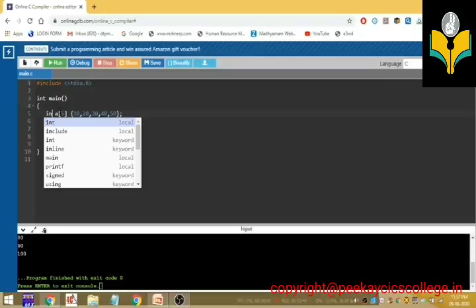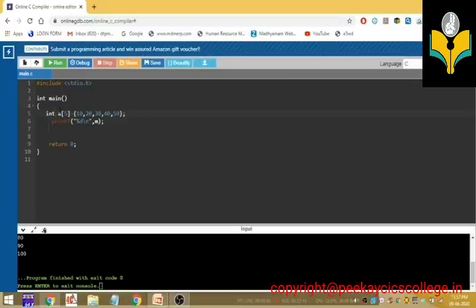So here I created an array with data type integer. I created the array and initialized the array. Now I want to display the elements of the array. Instead of using this many printf statements, we can write only one printf statement.